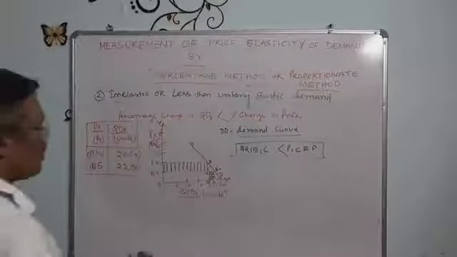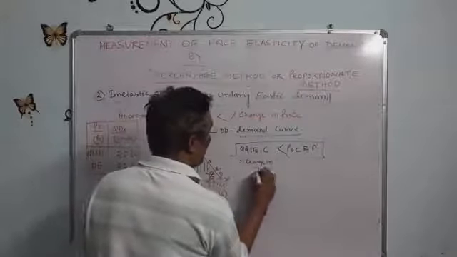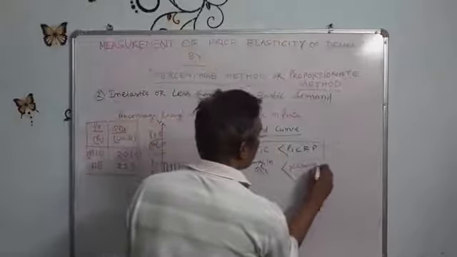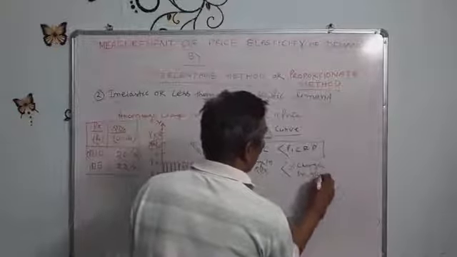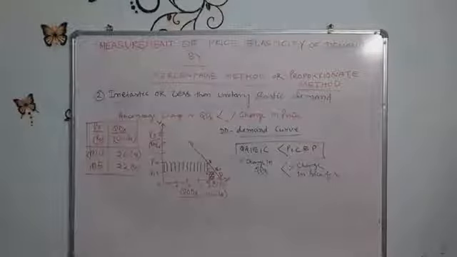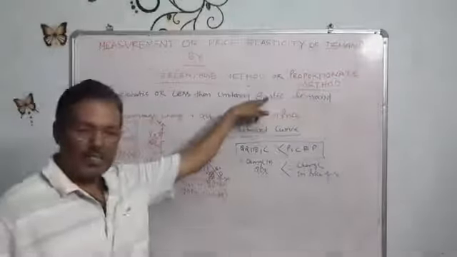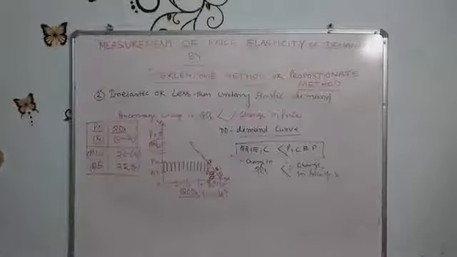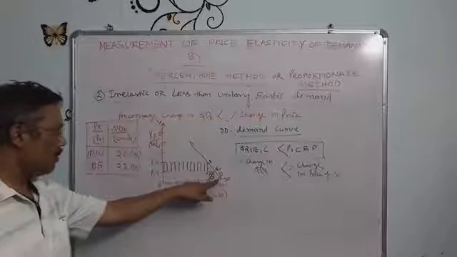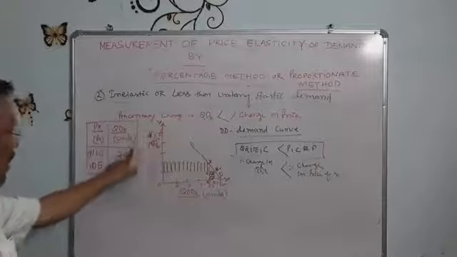It means the percentage change in quantity demanded of X goods is less than the percentage change in price of X goods. This is called inelastic or less than unitary elastic demand, and at that time the demand curve is steeper. DD is the demand curve.